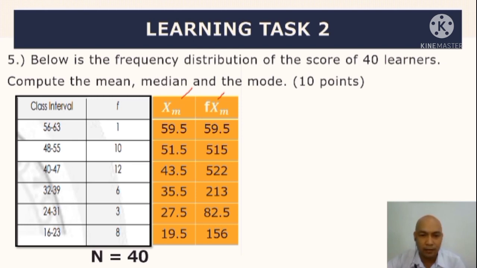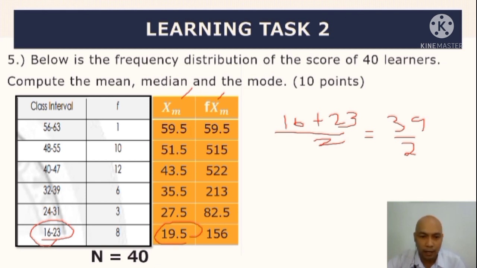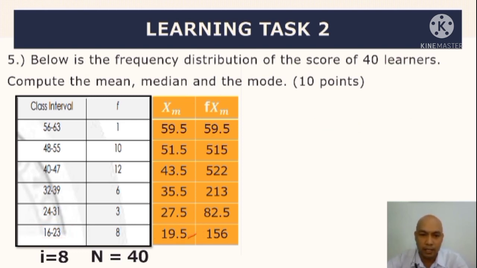So, para mahanap natin yung x of m, i-add natin ngayon ang 16 plus 23, okay? 16 plus 23, then divided by 2. So, we have 39, divided by 2, makukuha ang 19.5. Next, since ang i natin dito ay equal kay 8, no need na nating gamitan ng formula, di ba? I-add mo na lang kaagad. 19.5 plus 8 is 27.5 plus 8, 35.5 plus 8, 43.5 plus 8, 51.5 plus 8, 59.5, para mas madali.